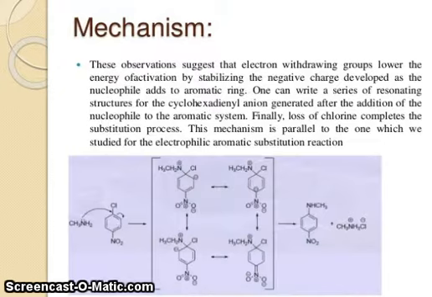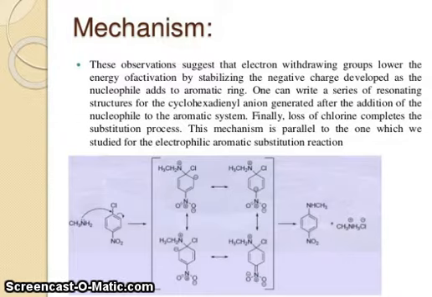Now, what is the mechanism? These observations suggest that electron withdrawing groups lower the energy of activation by stabilizing the negative charge developed as the nucleophile adds to the aromatic ring. One can write a series of resonance structures for the cyclohexadienyl anion generated after the addition of the nucleophile to the aromatic system. Finally, loss of chlorine completes the substitution process.